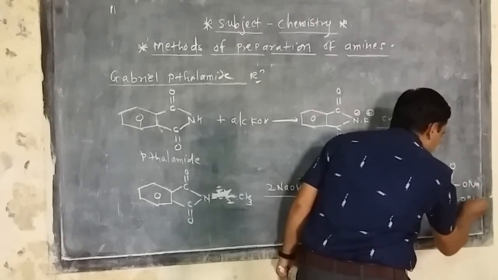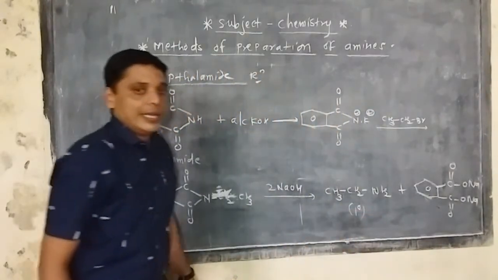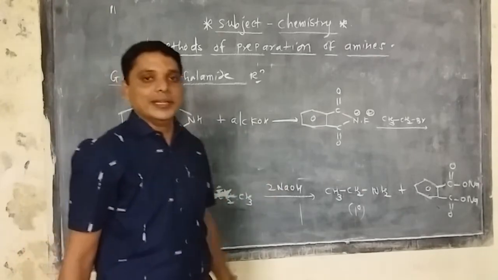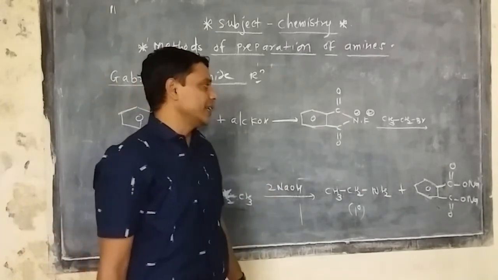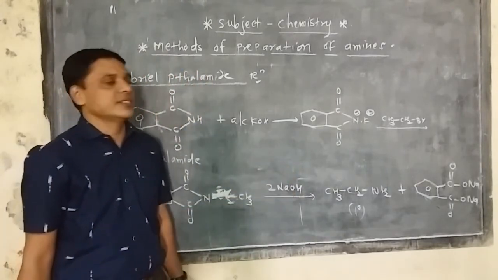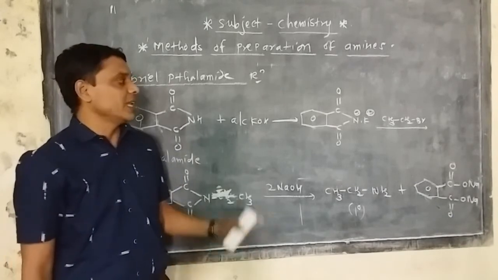What is important in this reaction? We should obtain the primary type of amines. In all these methods, initially you should start from the primary amine and then it is converted into secondary and tertiary. No direct method of formation of secondary and tertiary amines can be utilized, and it is not included in your syllabus.